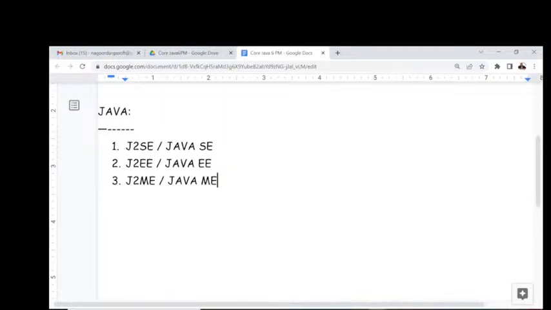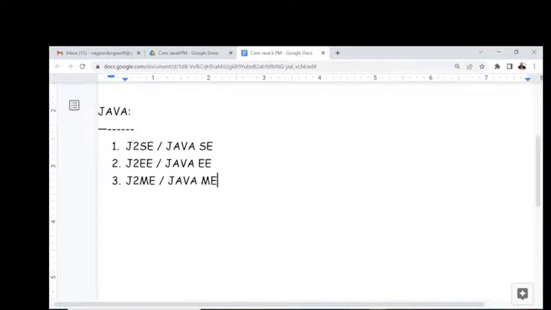This is provided by Sun Microsystems, the home of Java, the mother company of Java. Initially, Sun Microsystems gave Java in the form of these three modules: J2SE, J2EE, J2ME, or simply Java SE, Java EE, and Java ME.